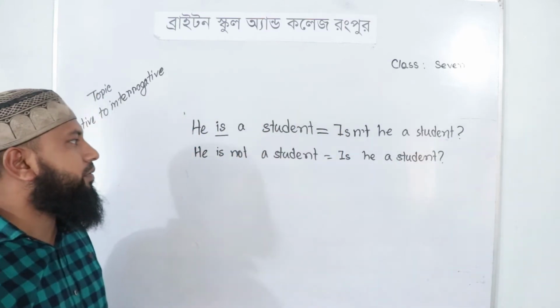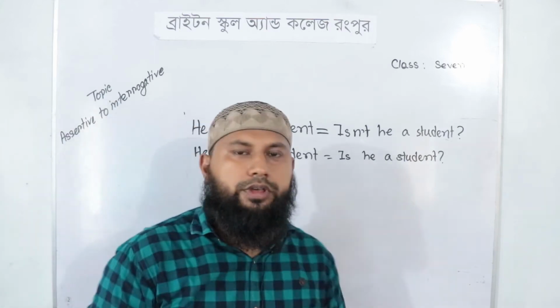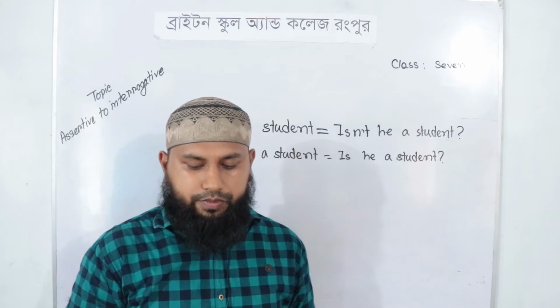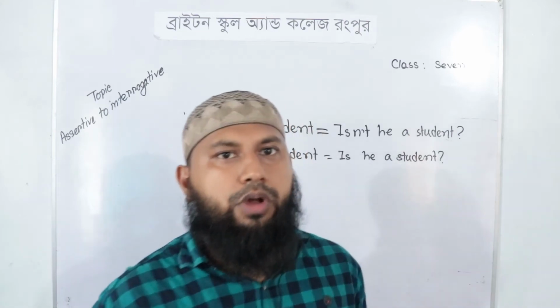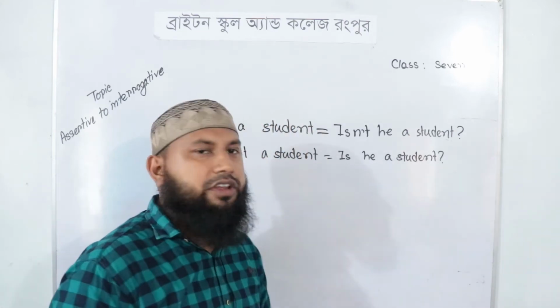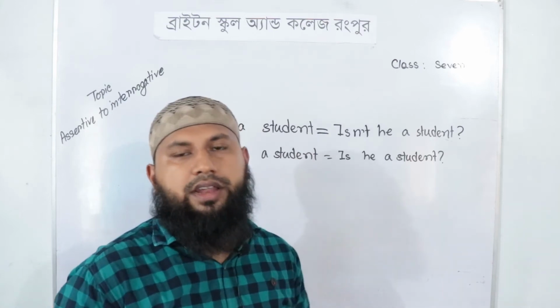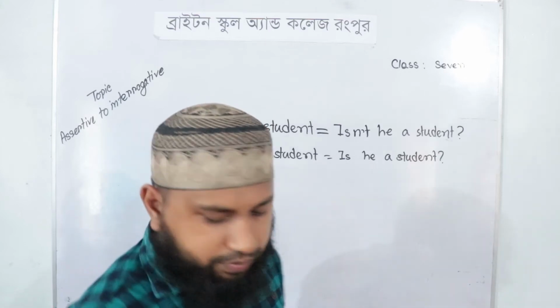Is he a student? I hope all of you have realized this. If you have any problem about this type of sentence, then please tell me and I will discuss it later in another video class.